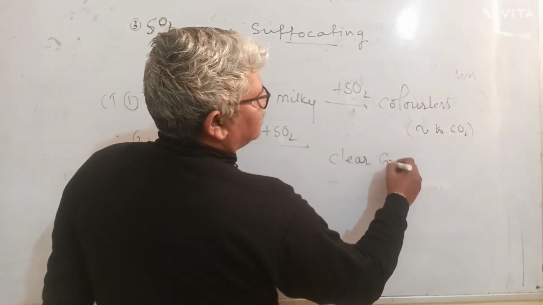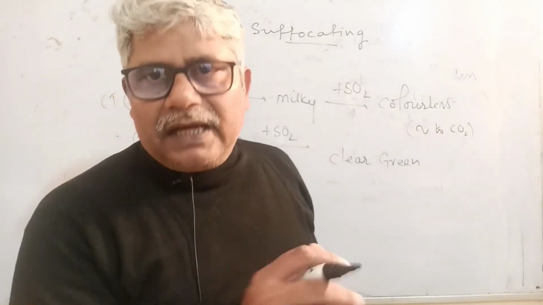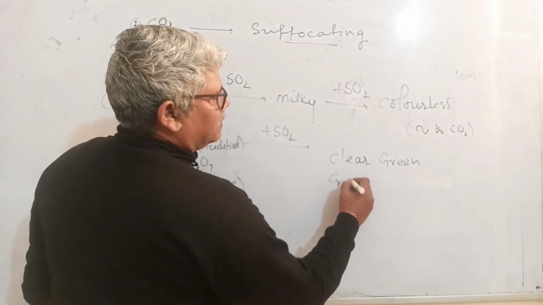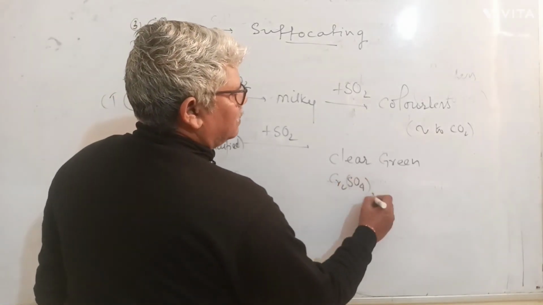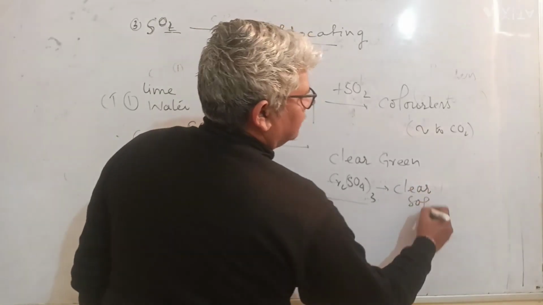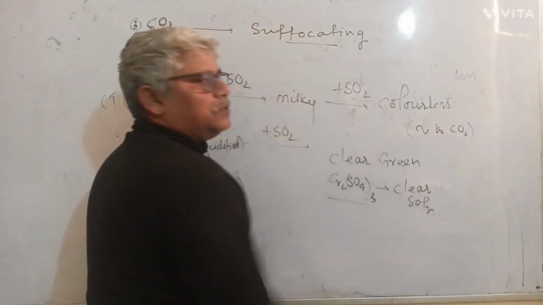This orange color changes to clear green. In some books, some lectures, you will find it changes to green. But you have to emphatically stress clear green, because the compound chromium sulfate, which is green in color, forms a clear solution.